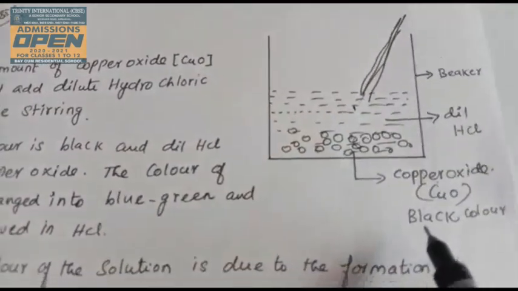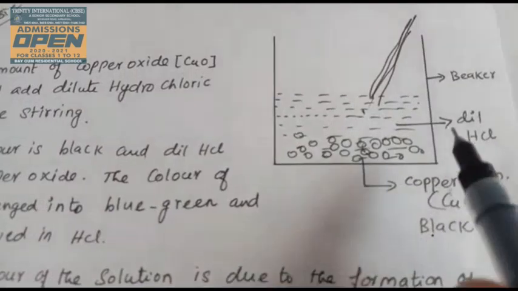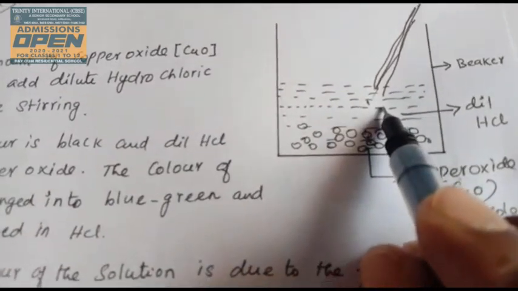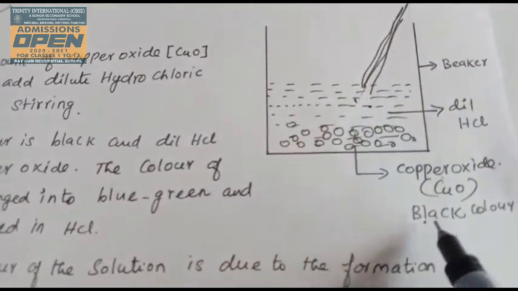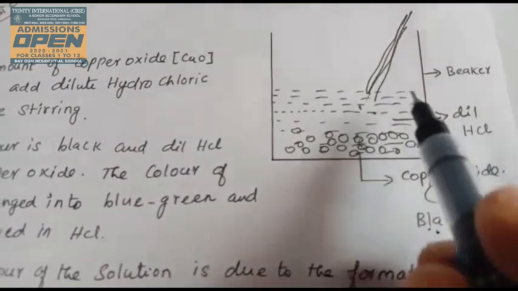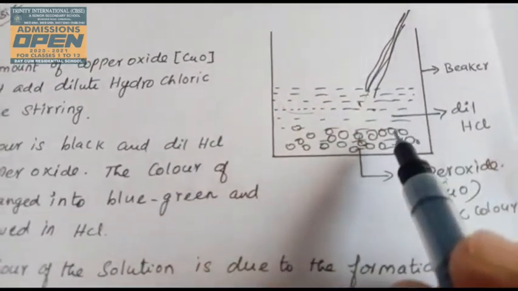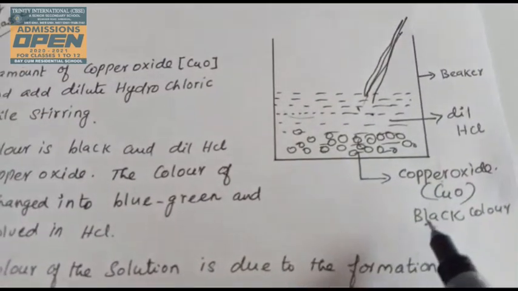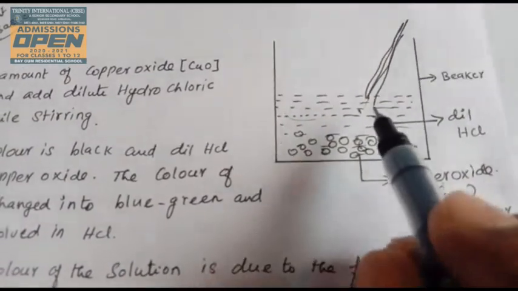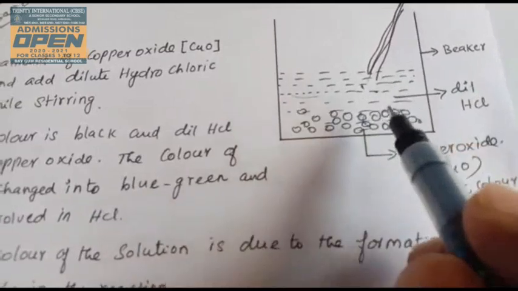The black color changes into blue green color. So the black powder color changes to blue. The entire solution becomes blue green. The starting color is black. After reacting the copper oxide, a blue green color is formed.